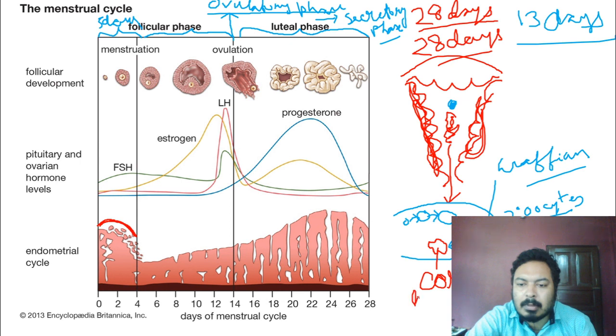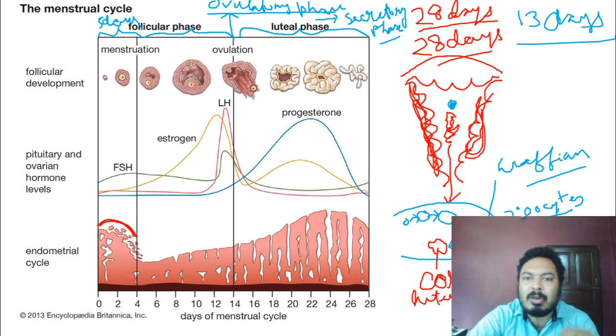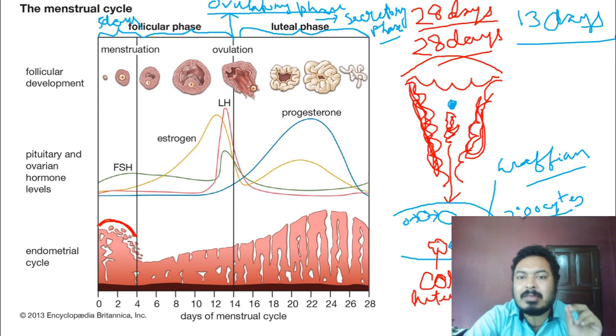Okay, so the Graafian follicle is converted into the corpus luteum. Then what happened? The corpus luteum starts secreting one hormone, which is known as progesterone. So the corpus luteum secretes the progesterone hormone.